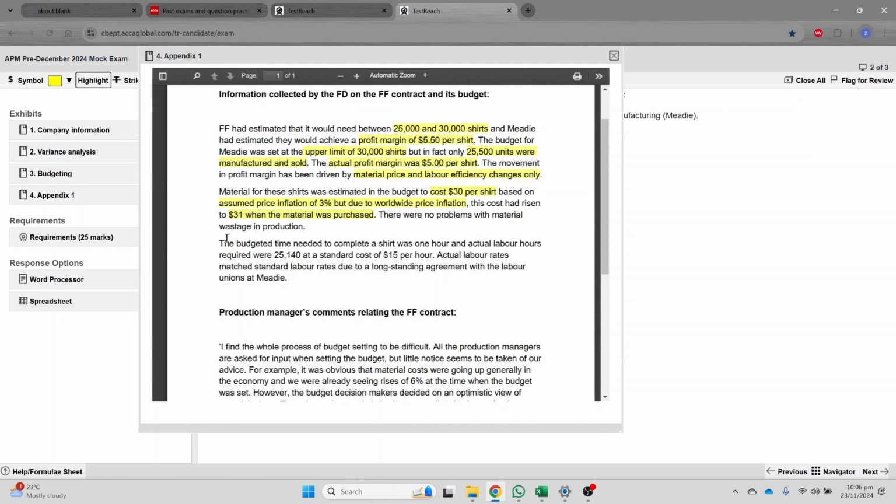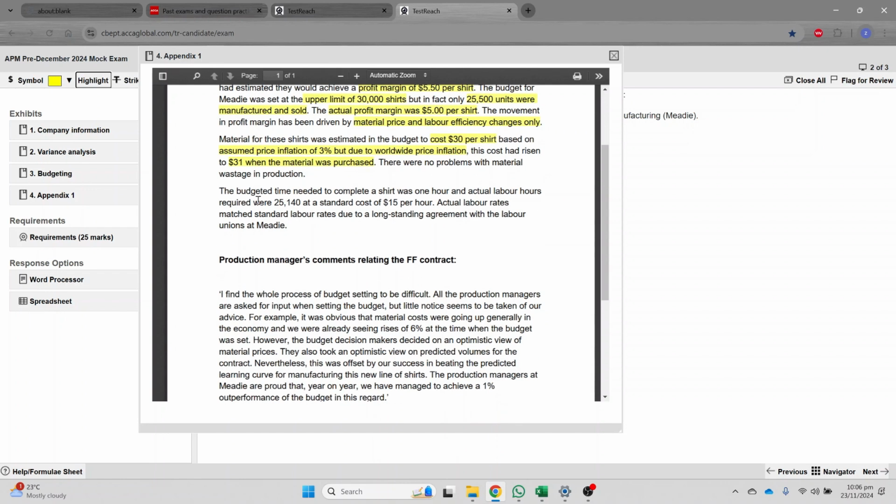There were no problems with material wastage in the production. The budgeted time needed to complete a shirt was 1 hour. Right? This is the expected time. And actual labor hours required were 25,140 at a standard cost of 15 per hour. This is the actual part. Actual labor rates matched the standard labor rates due to long-standing agreement with the labor unions at MIDI. So indirectly they are trying to communicate that there is no labor rate variance.